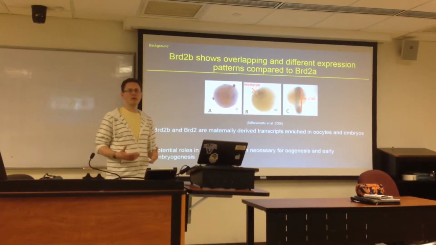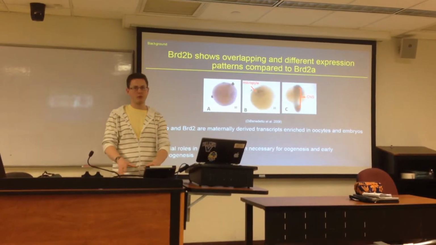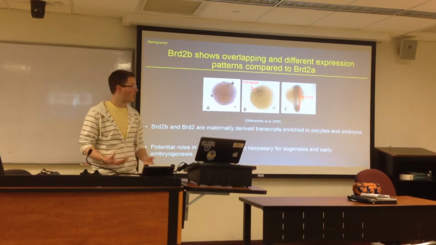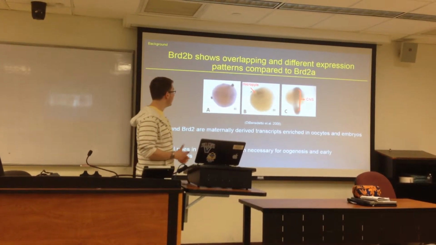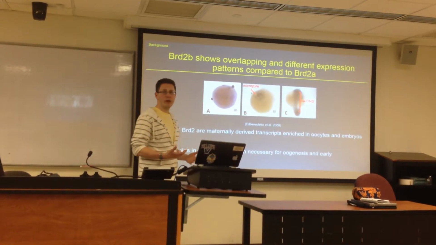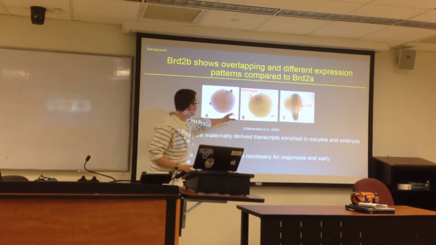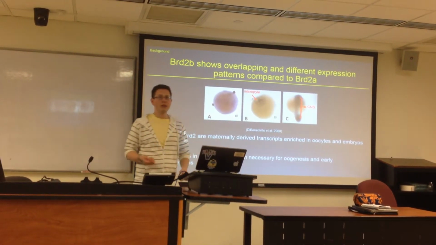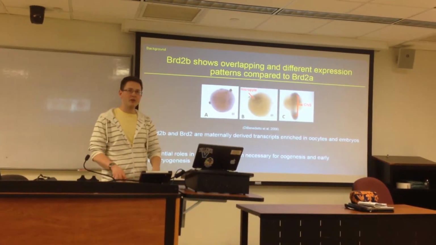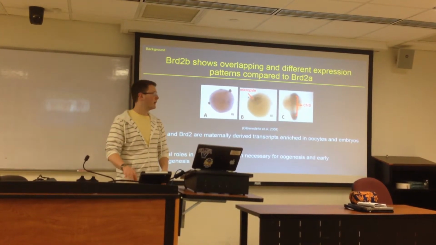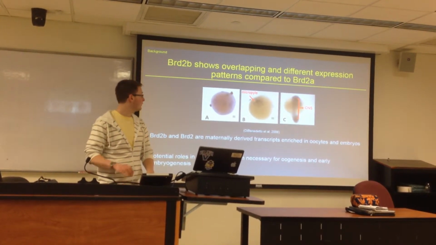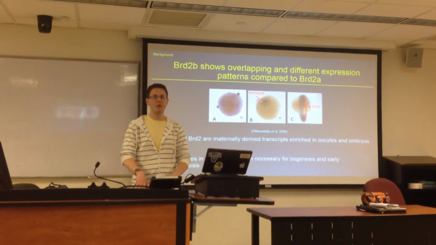And what we see here is that the RNA is heavily enriched around the cortical periphery or the outside interior of the developing oocyte. In contrast to that, we see that the RNA in situ hybridization patterns for BRD2B vastly differ from that of BRD2, in that the panel here for the stage 3 oocyte stained for the RNA for BRD2B, we see that it's highly localized around a special follicle cell denoted the micropyle. And at this follicle cell, that is the demarcation of the future animal pole for developing egg polarity in the oocyte.